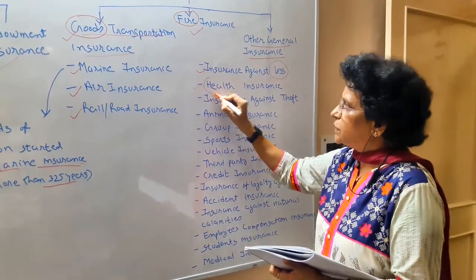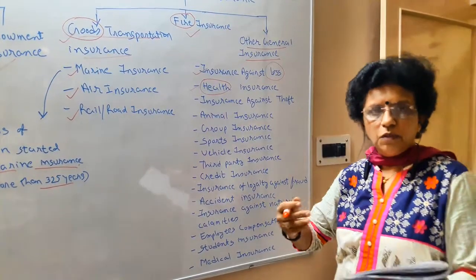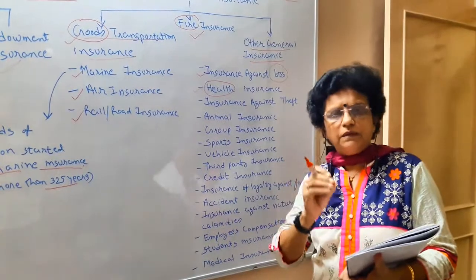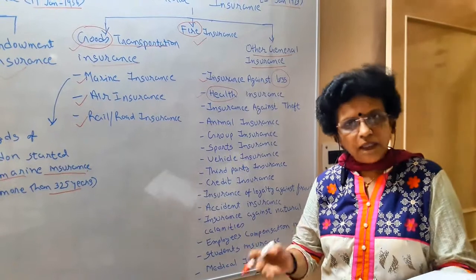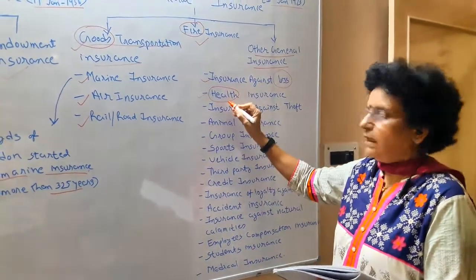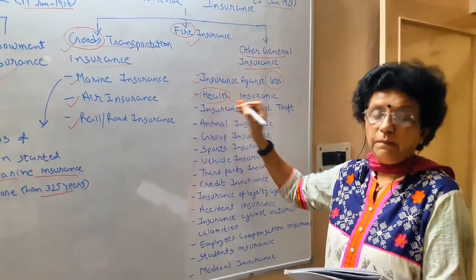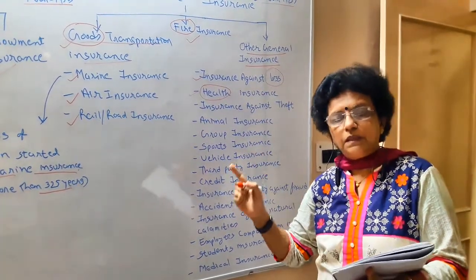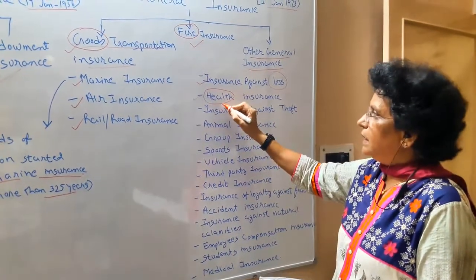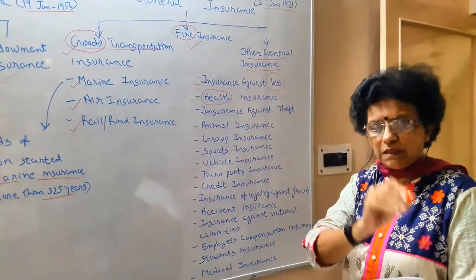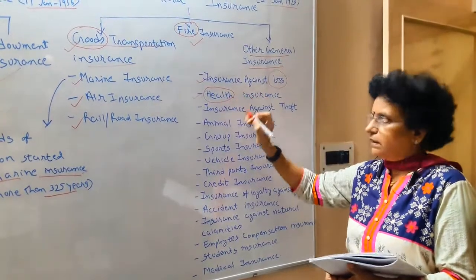Second is health insurance. Every day you must be observing on television. Nowadays, due to COVID-19, after every advertisement you see, health insurance karvaya, abhi bhi nahi karvaya. So what is health insurance? It's a short-term insurance, and for health protection, Mediclaim. You must be aware of this word, Mediclaim. Your parents must be taking it. So Mediclaim and health insurance, and precisely when you take insurance for a specific disease, that is called health insurance.